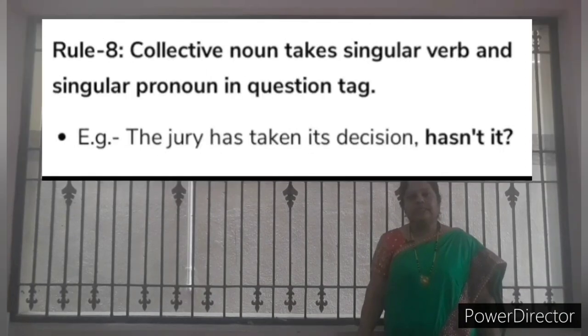Rule number 8: a collective noun takes a singular verb and singular pronoun in the question tag. Example, the jury has taken its decision. Do you know the meaning of jury? The jury is a group of people chosen to decide the winner of a competition. So, a group of people, but the answer should use a singular verb and singular pronoun. The jury has taken its decision, hasn't it?